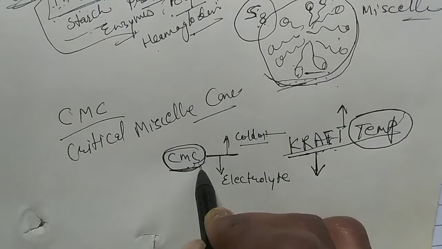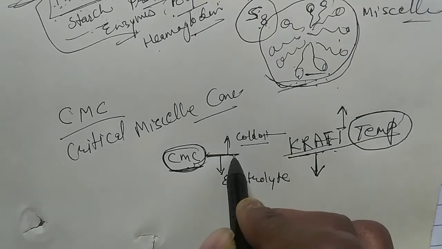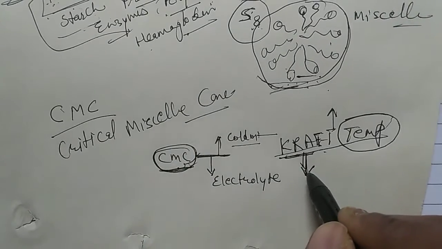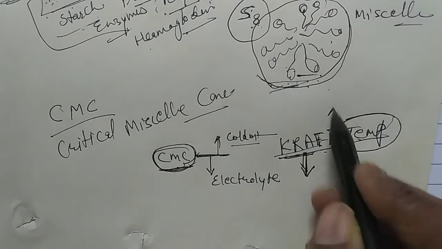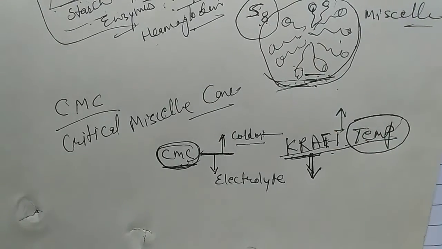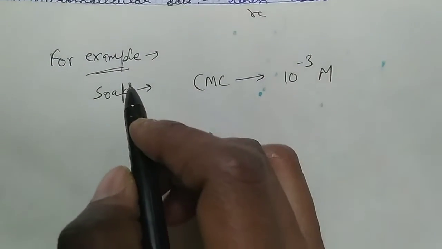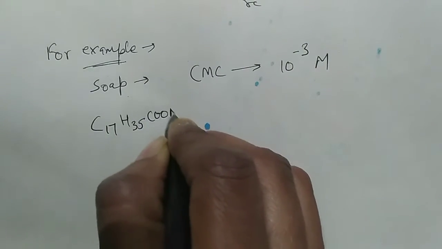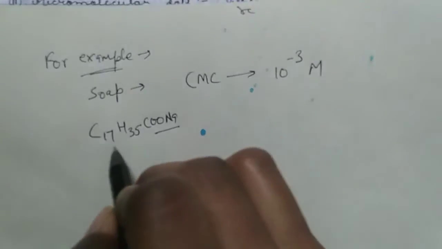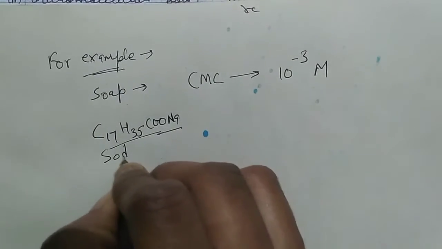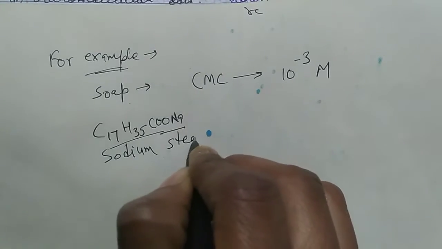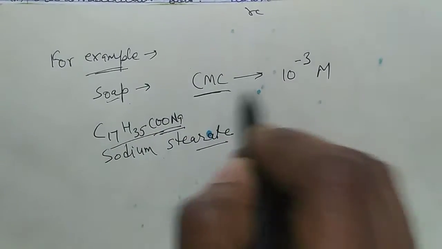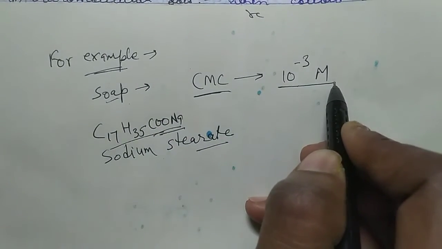Okay, CMC is the boundary line, the minimum concentration to behave like a colloid, and the Kraft temperature is the minimum temperature to make micelles. For example, for soap, that is C17H35COONa. This is sodium stearate. For sodium stearate, or soap, the CMC is 10 to the power minus 3 molarity.